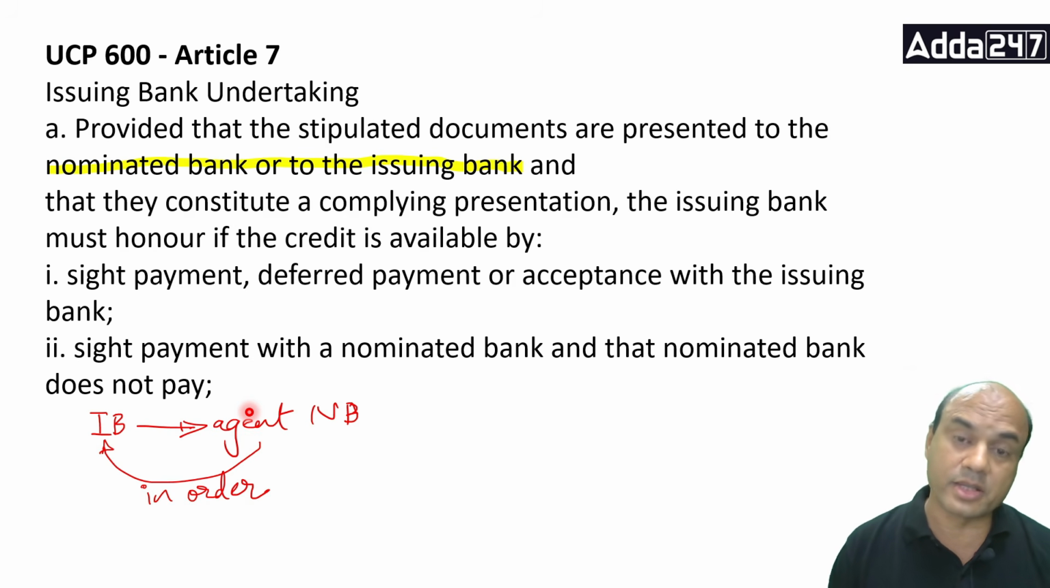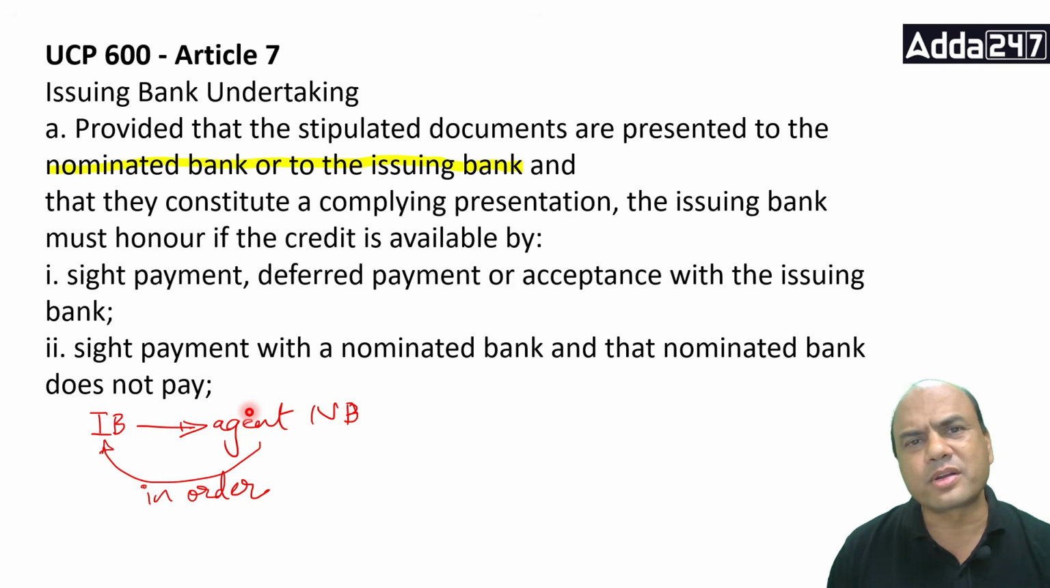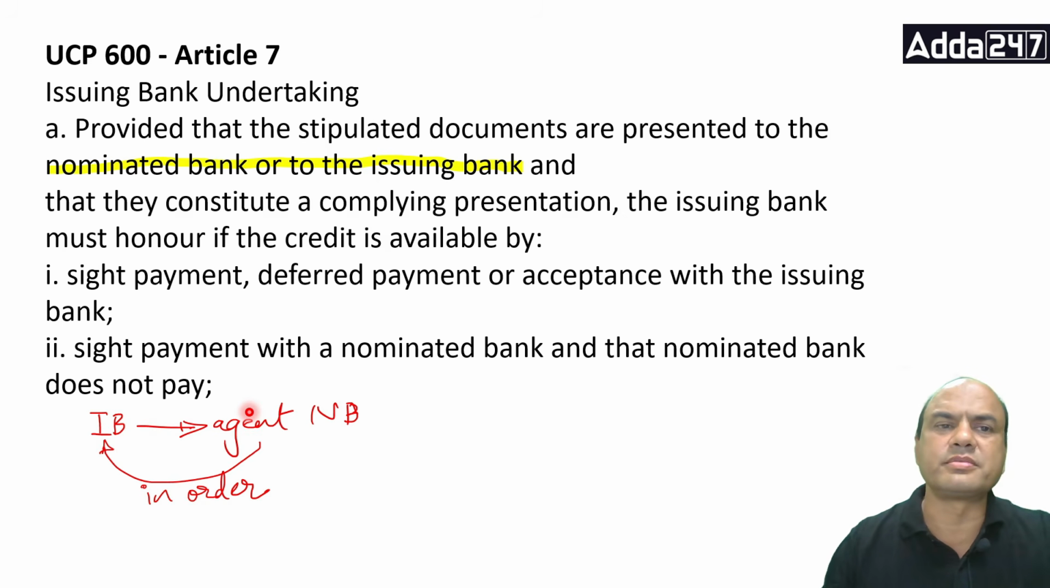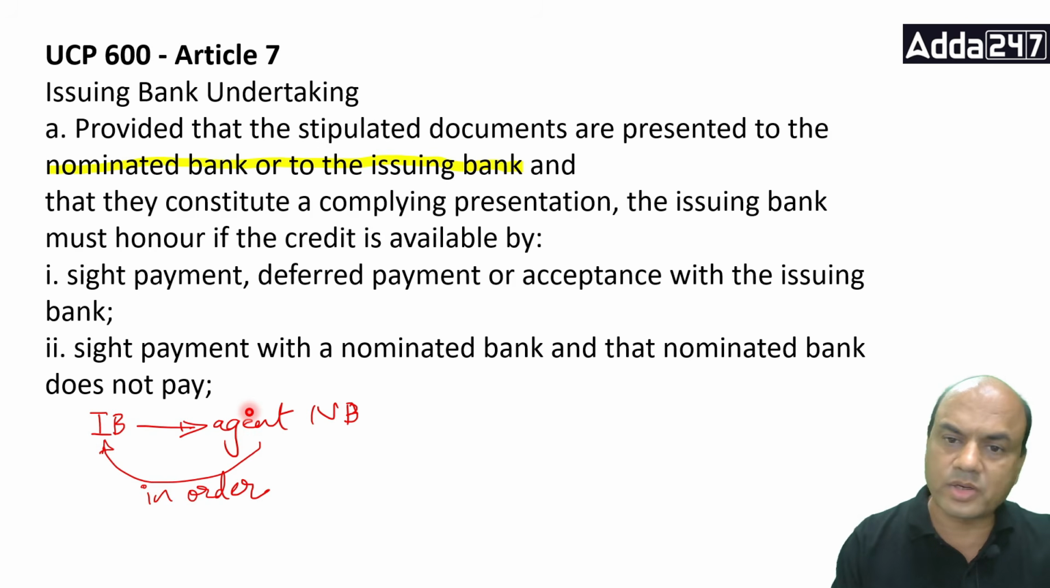But if it is not given, then what? It is not given means the nominated bank, the agent, is not giving. Go to the principal. The principal must give it, if the documents are correct, isn't it? Got it? Now again you face this problem.